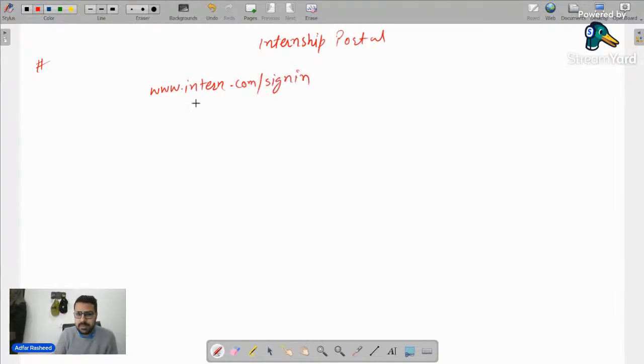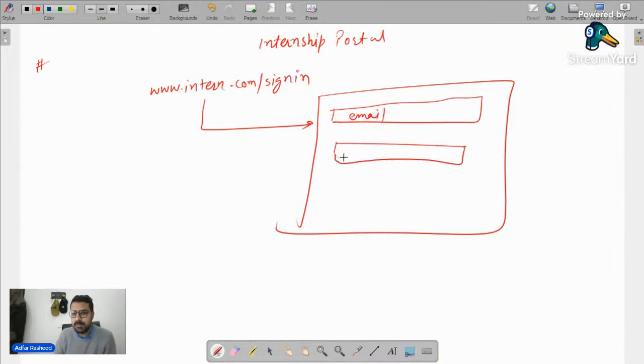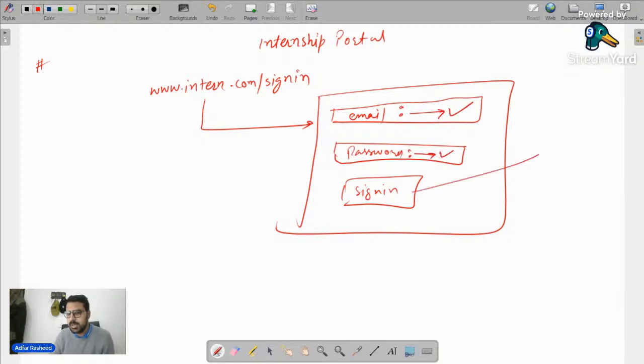Now, in this case, when I go to this website, this route, it will give me an input field. Please take notes properly. Over here, I will type my email. I will type my password. I will simply click on sign in. Now, let's suppose I have provided the correct email and the correct password. And when I click on sign in, what will it do? It will simply give me a message that user has signed in. Done. Perfectly fine. Now, after that, I will simply go to another route,